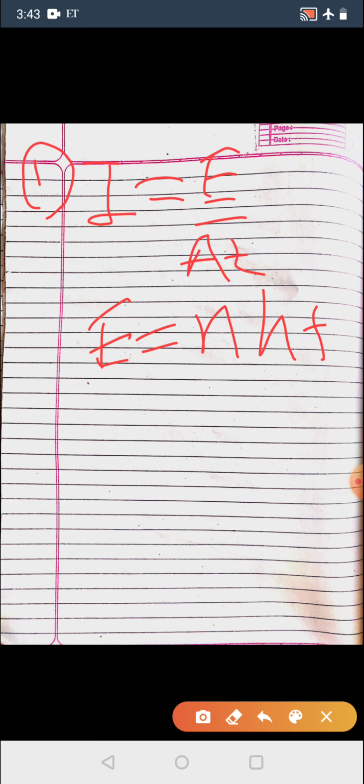And Albert Einstein explained in his explanation of intensity that intensity is equal to energy upon area into time, but energy is nhf. Here n is the number of photons.